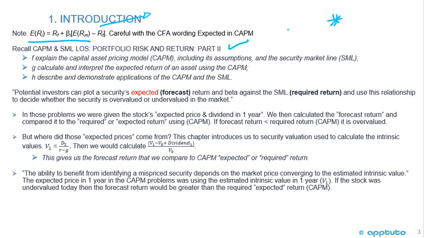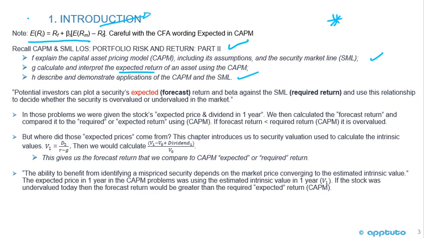So remember that, recall the CAPM and the security market line. The learning outcome statements were: explain the CAPM model, including its assumptions in the security market; calculate and interpret the expected return of an asset using the CAPM; and demonstrate and describe applications of the CAPM and the security market line.